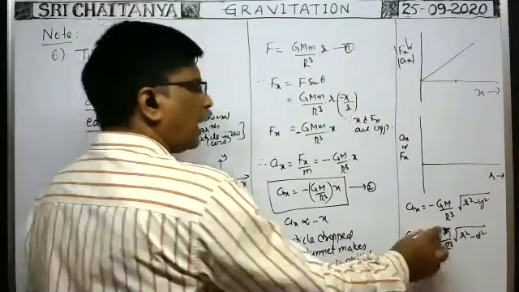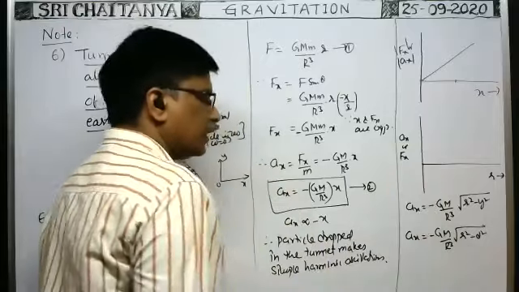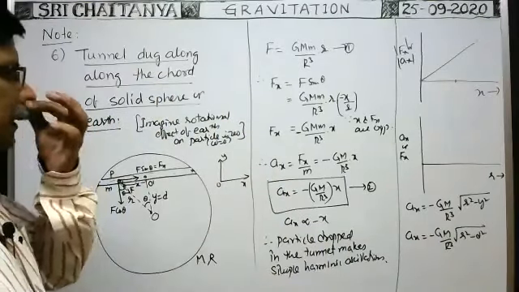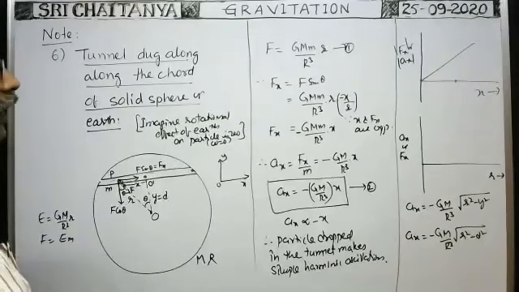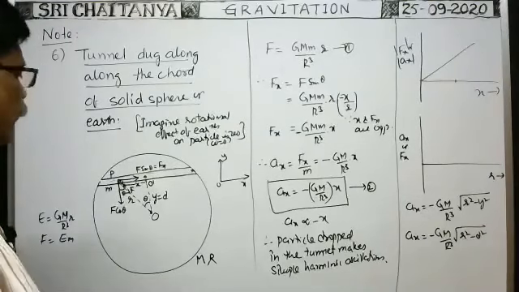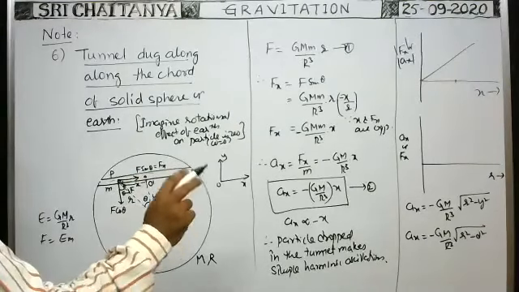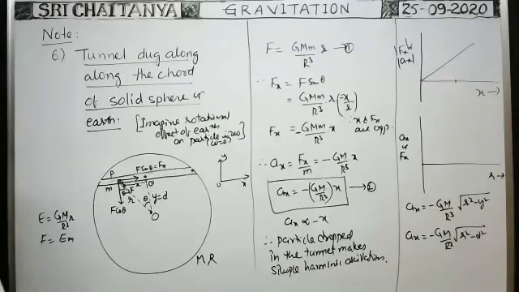Then when r value changes, ax value also changes. So if you draw the graph between ax and r, what is the nature of the graph you will get?